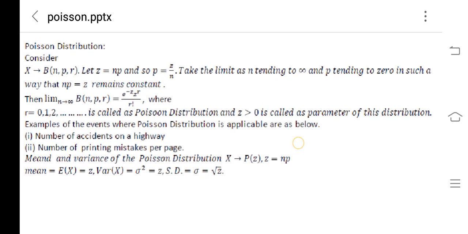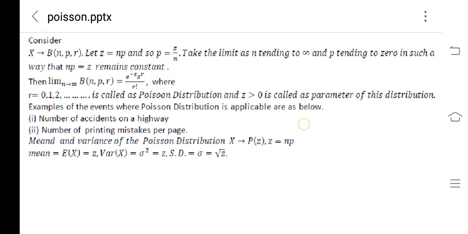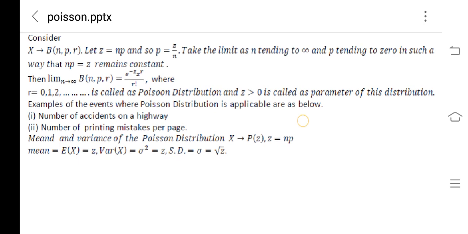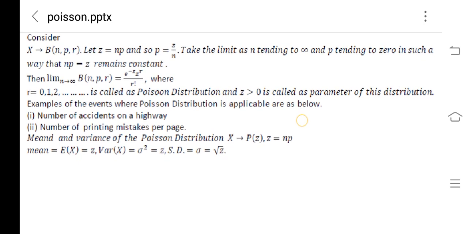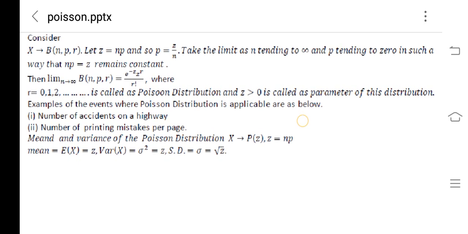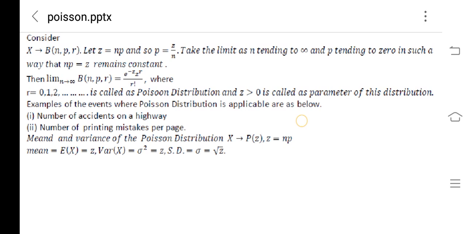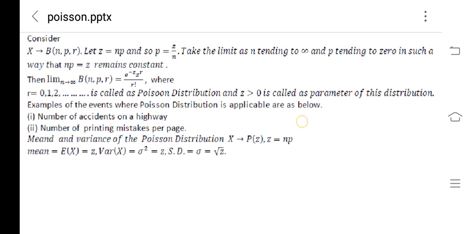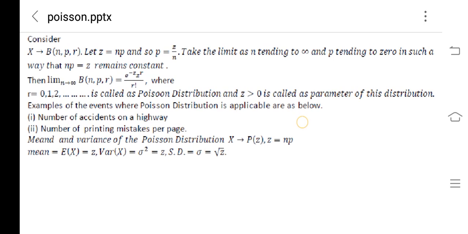Examples where the Poisson distribution is applicable are as below. The number of accidents occurring on a highway in a particular year. Number of printing mistakes per page. These are really very small in number.